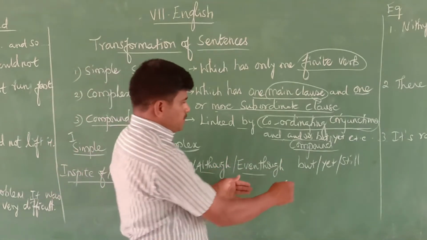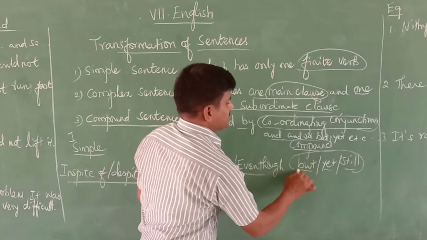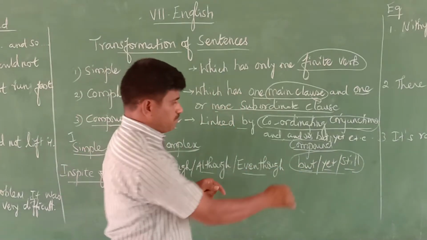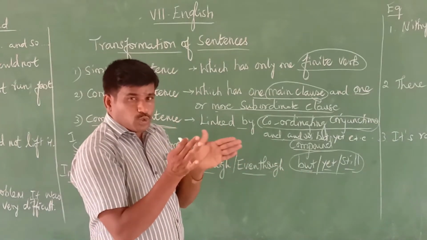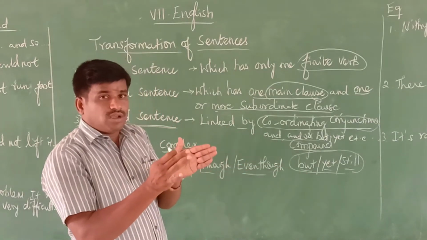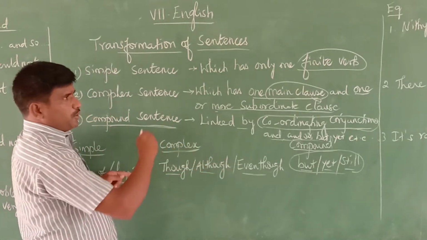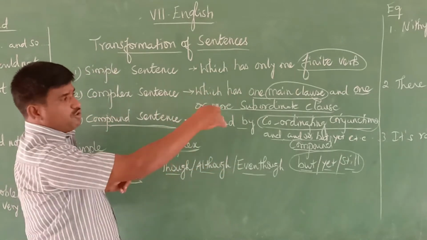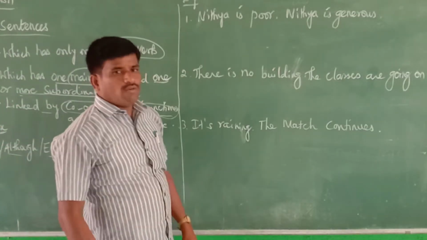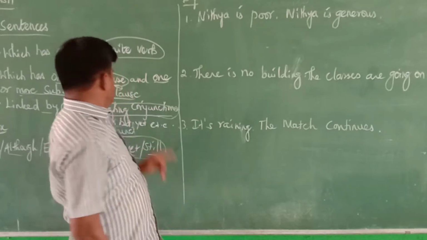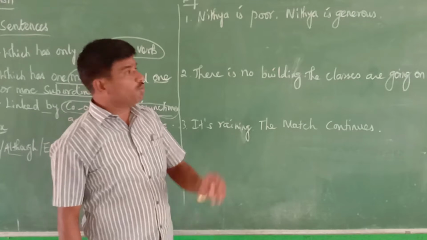For making compound, we use but, yet, still. These are coordinating conjunctions. What are but, yet, still? By using these conjunctions, we link the two sentences. The sentence is called a compound sentence. By using this idea, now we are going to see the examples. With a few examples, you will understand very clearly. By using in spite of for simple, though for complex, and but, yet, still for compound, we go for the example.